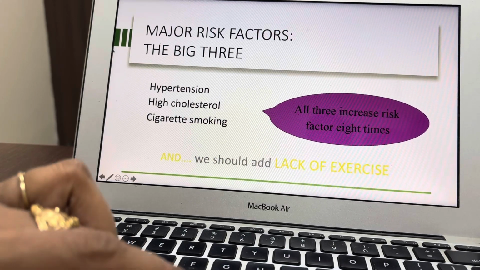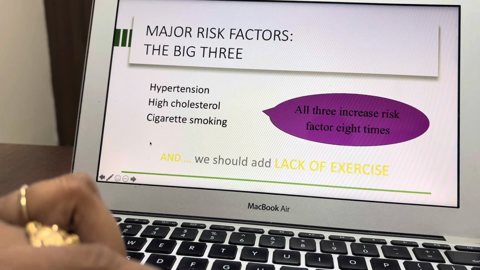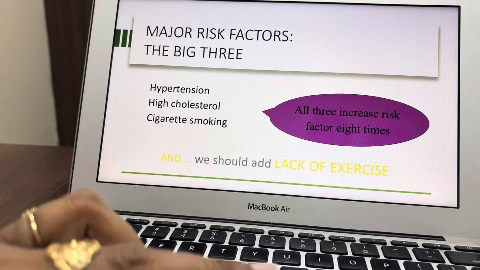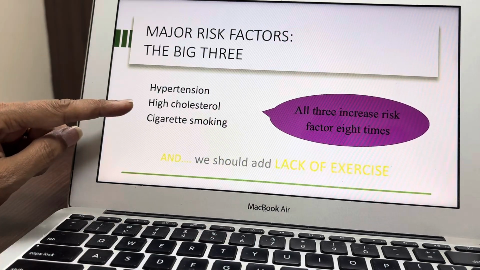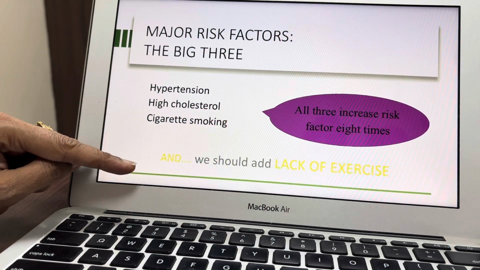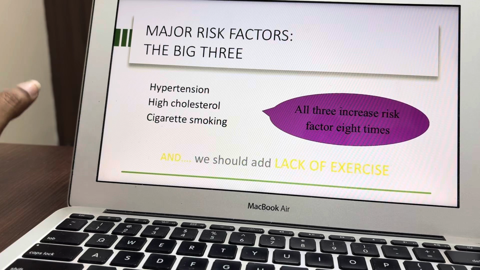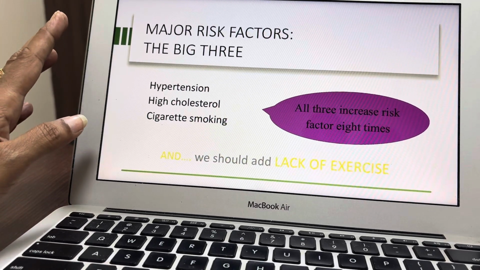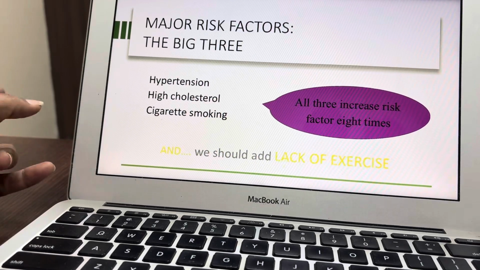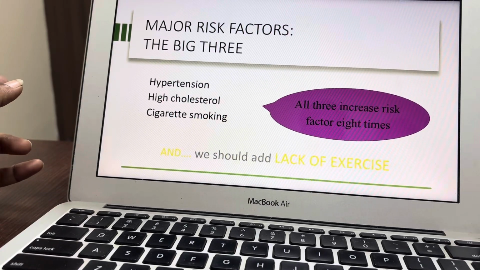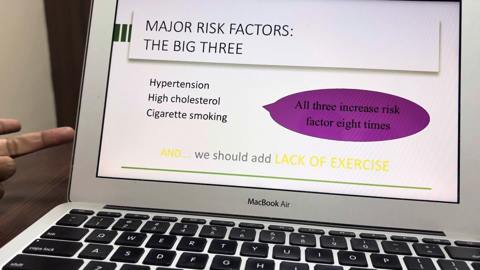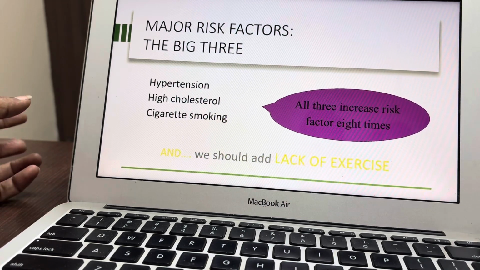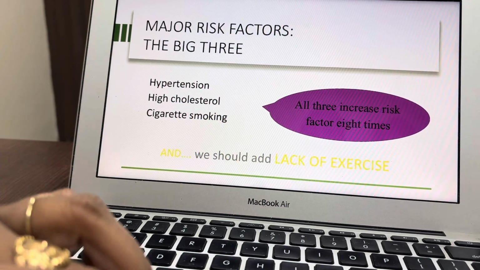If one patient has hypertension, dyslipidemia, smoking and physical inactivity on one side, and the other patient has developed only diabetes, both are equally at the same risk of developing coronary artery disease, even in the absence of hypertension, dyslipidemia, smoking and lack of exercise. So diabetes is also known as a coronary artery disease equivalent.